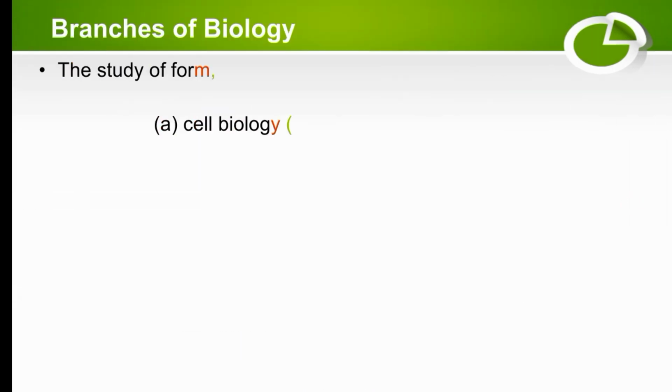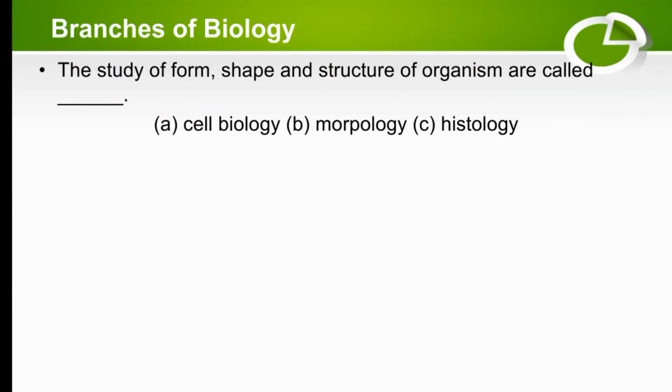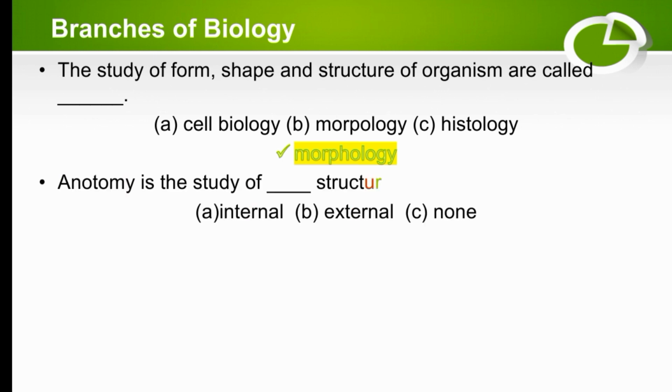Our next MCQs are related to branches of biology. The first MCQ is the study of form, shape, and structure of organisms is called dash: cell biology, morphology, or histology. So the correct answer is morphology. Anatomy is the study of dash structure of organisms: internal, external, or unknown. So anatomy is the study of internal structure of organisms. The right option is internal structure.